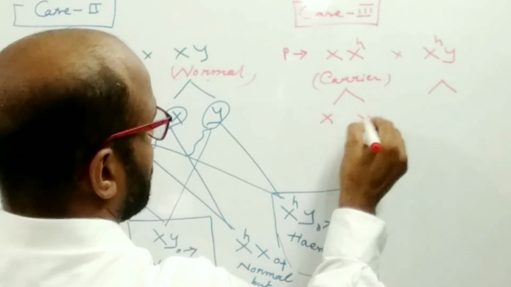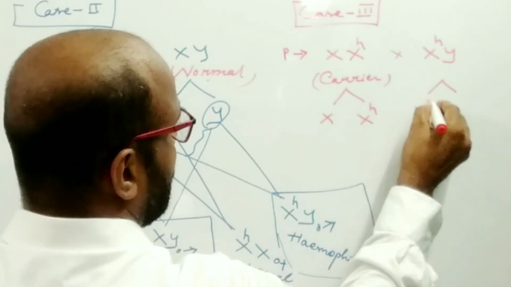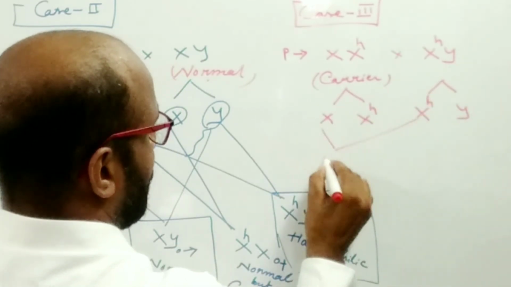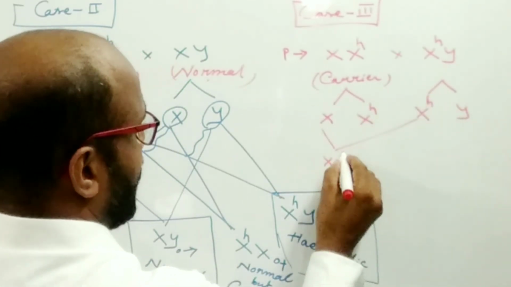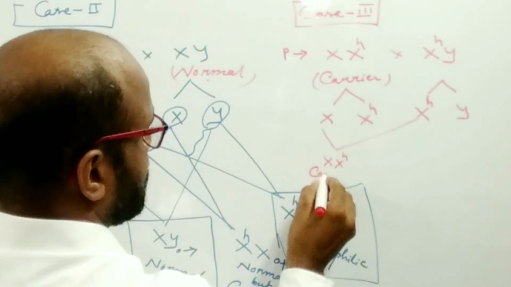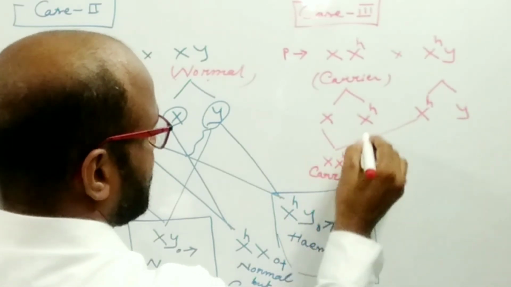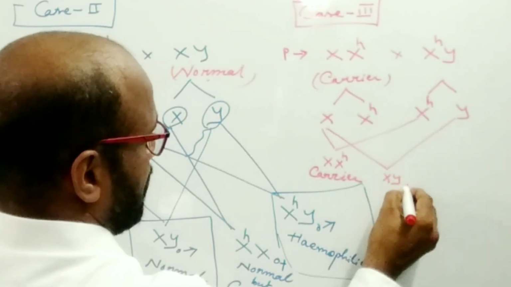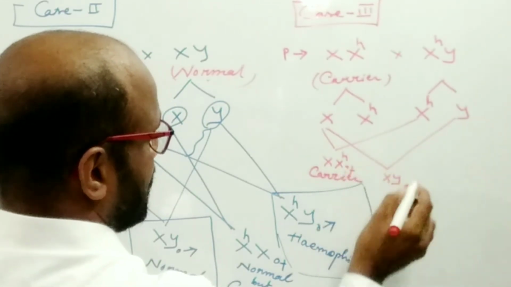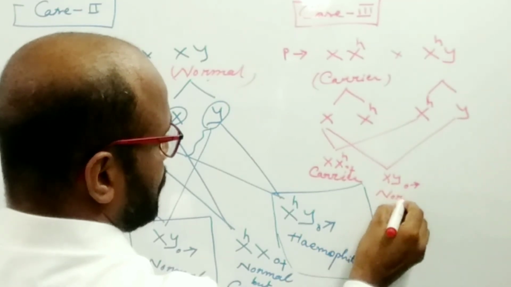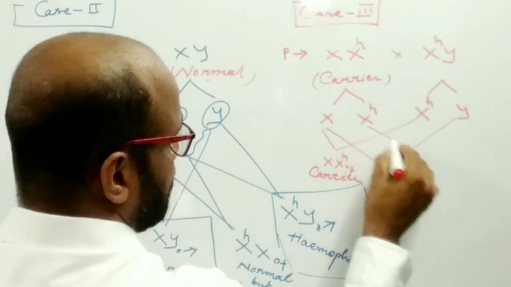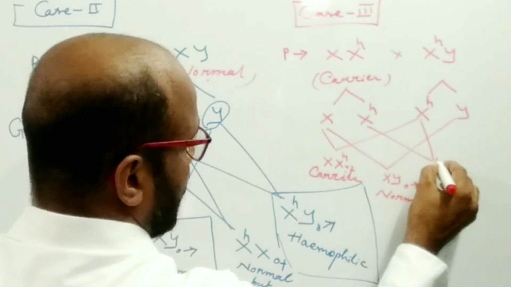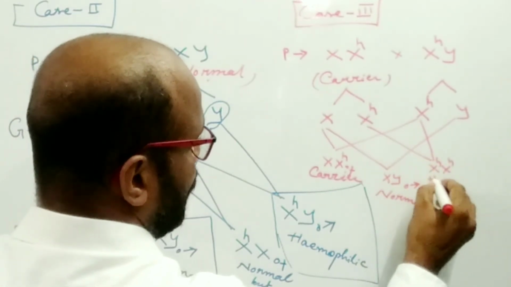Suppose these are the gametes and these are also gametes. There is the defective gene, so it becomes carrier. If fusion takes place here, then the male individual is normal, there is no defective gene. If fusion takes place between these two eggs, then the female will be hemophilic.